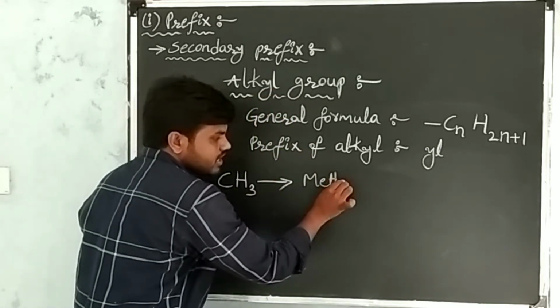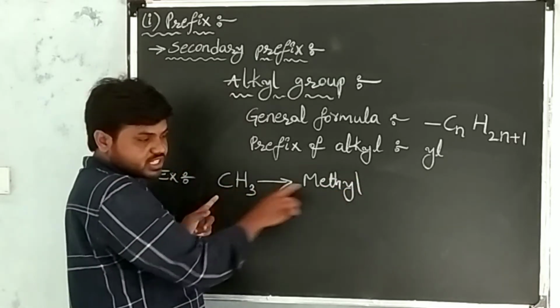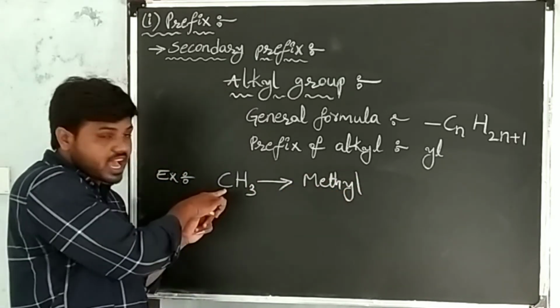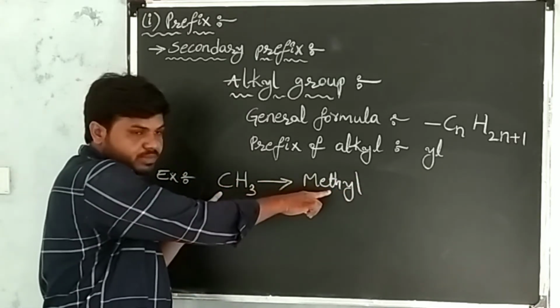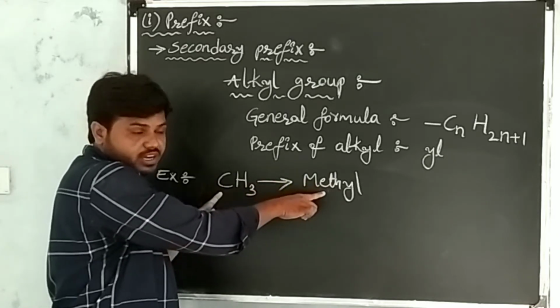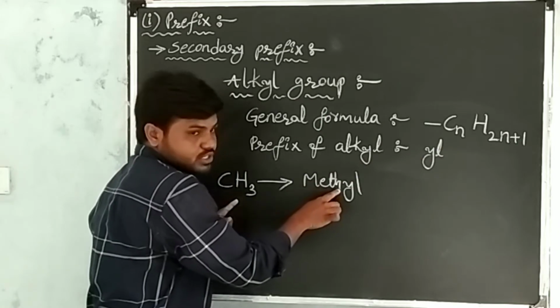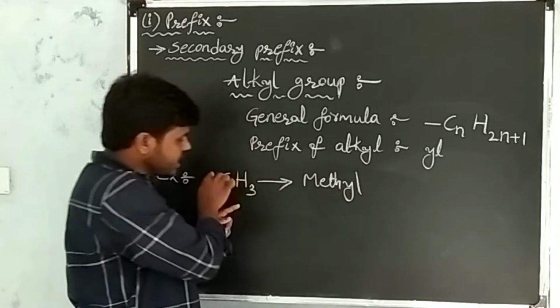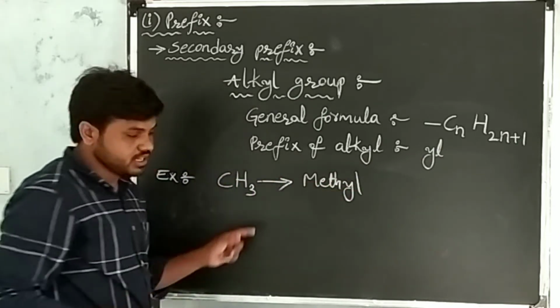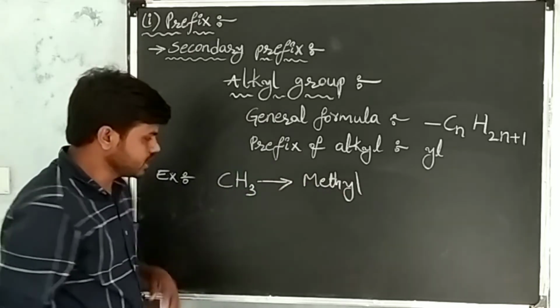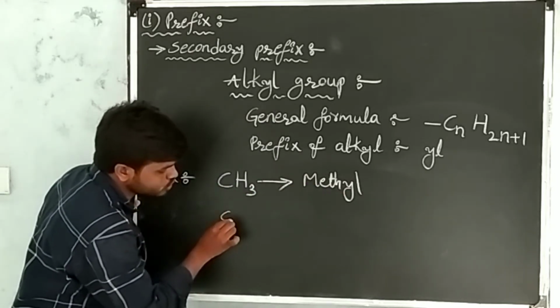Write the prefix of alkyl, that is yl. I have written the root word of one carbon, that is meth, and after writing the root word, take the prefix of alkyl group, that is yl. This is root word and prefix. So the name of the substitute is methyl. Next example, I am taking 2 carbons.